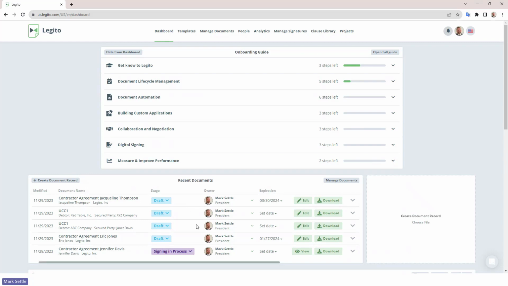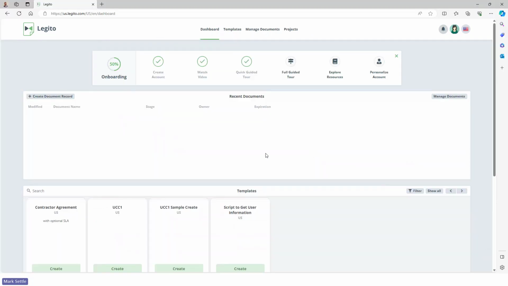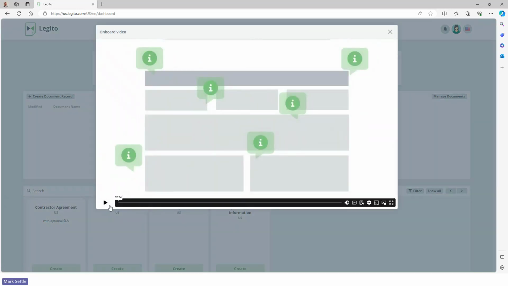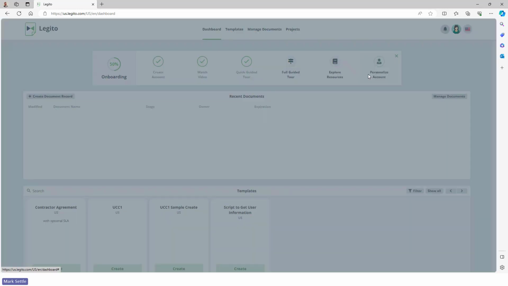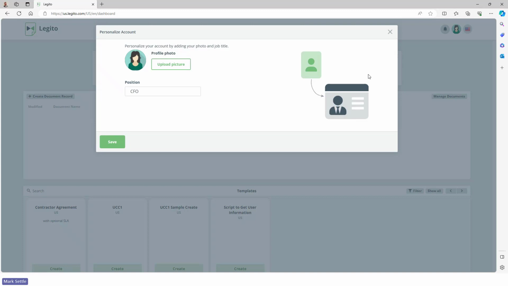I'm going to switch really quickly to Edge to show you what this looks like from a user perspective. Now I'm logged into the same workspace, but as just an end user. And you can see when they log in, they get a simplified onboarding here as well. It has a few different steps, it's on the dashboard, and it can be hidden if they choose. It can walk them through things like creating their account, watching a video about Legito as an overview, a guided tour, both a quick one and a full guided tour, exploring some of the resources that are available to them, as well as personalizing their account, setting up their profile photo, position within the business, etc.